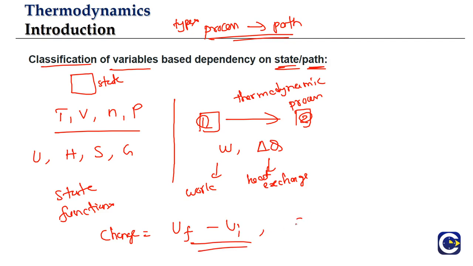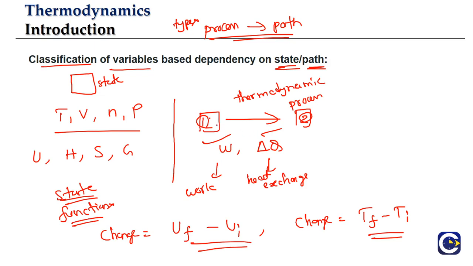If you want to talk about the change in temperature, what will it be? Final temperature value minus initial temperature value. However we go from state 1 to state 2, the value will always be equal to the final temperature value minus the initial temperature value. So these variables depend upon the state. That's why they are called state functions. But work and heat exchange depend upon the path.